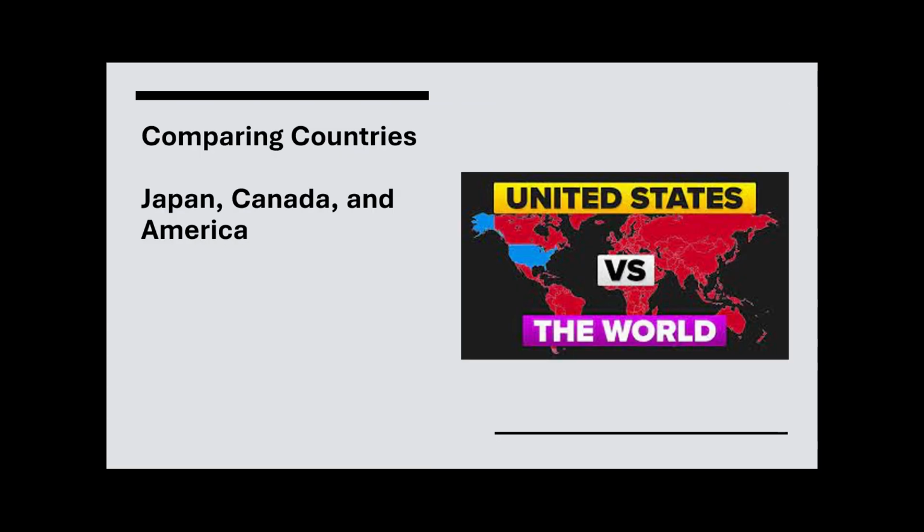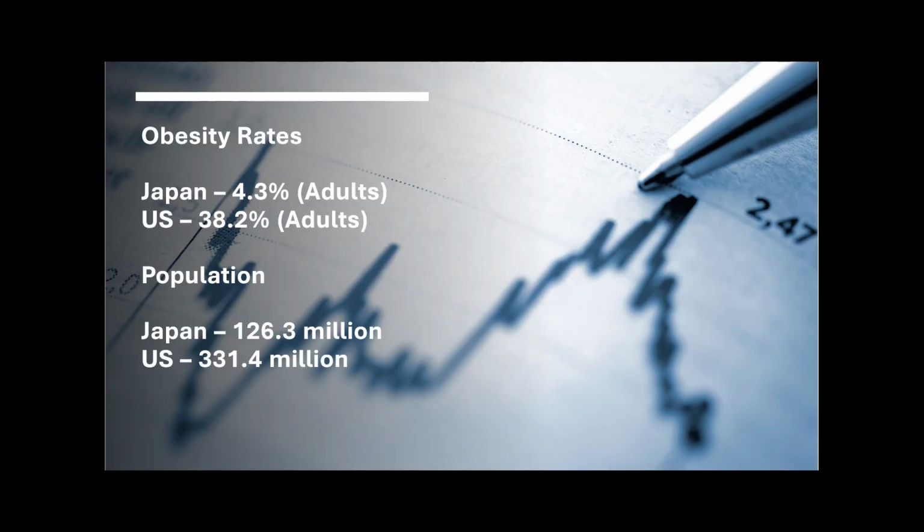So now we're going to get to the part where we compare it to other countries. We're going to be comparing Japan, Canada, and the US. So obesity rates, I've touched on this previously, but currently Japan is at 4.3% of adults who have obesity, and the U.S. is at 38.2%.